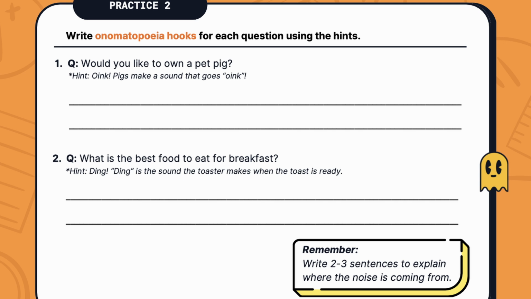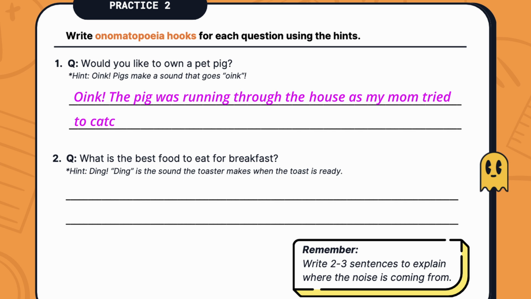Practice 2. Write onomatopoeia hooks for each question using the hints. Question. Would you like to own a pet pig? Hint. Oink. Pigs make a sound that goes oink. Your hook might sound something like this. Oink! The pig was running through the house as my mom tried to catch it.